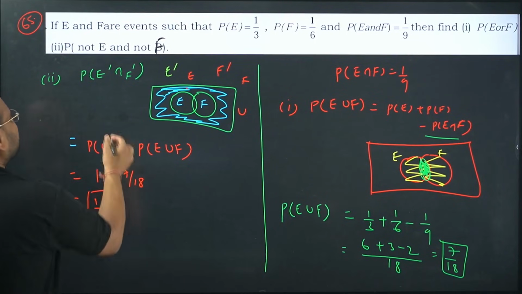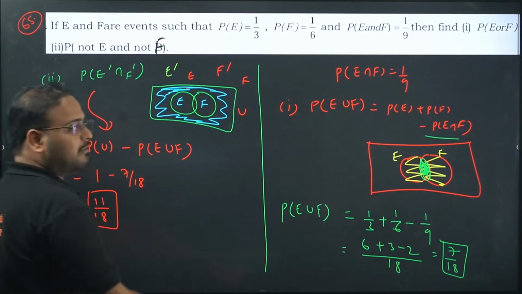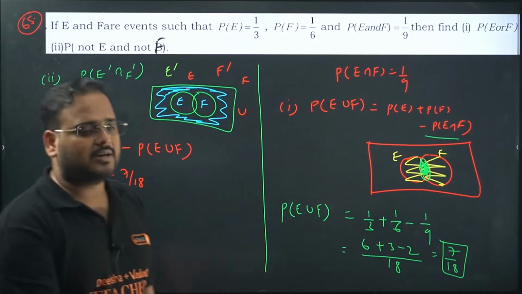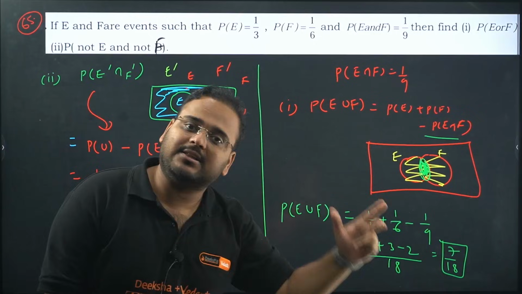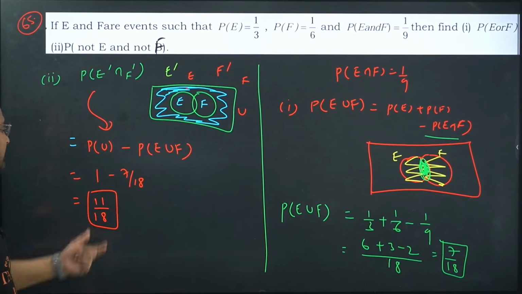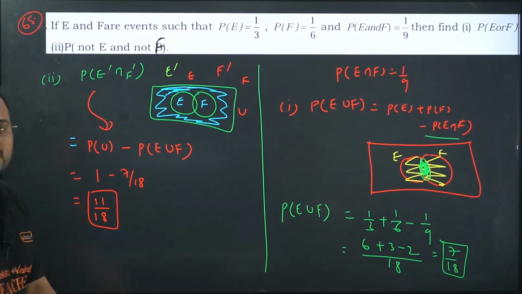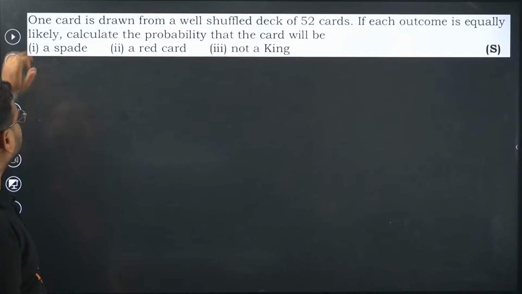Now all of you are thinking, sir, there is a formula for this, right? Yes, that formula is there. If you want to remember formulas, remember the formulas. This is the answer, but I wanted to give you also the understanding behind the concept. The answer is 11 by 18. 65th is also done. Next, 66.